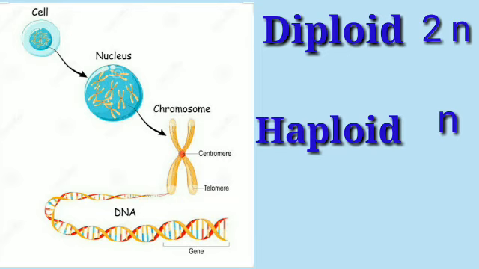Next is diploid and haploid. What do we mean by diploid and haploid? Diploid means two sets of chromosomes together, and haploid means only one set of chromosomes. In diploid, a total of 46 chromosomes are there, and in haploid, there are 23 chromosomes. Diploid is written as 2n and haploid is written as n. So when reproduction takes place, at that time haploid cells combine together and diploid cells are formed.